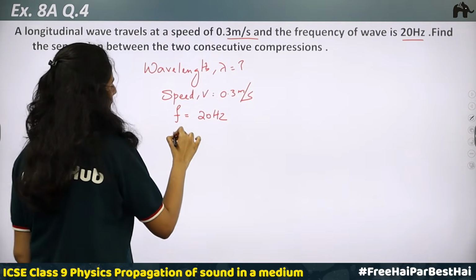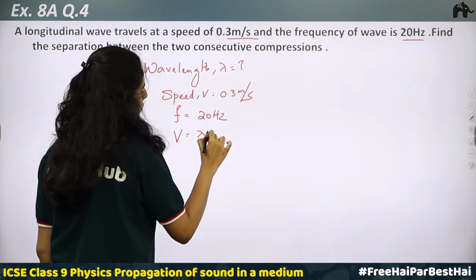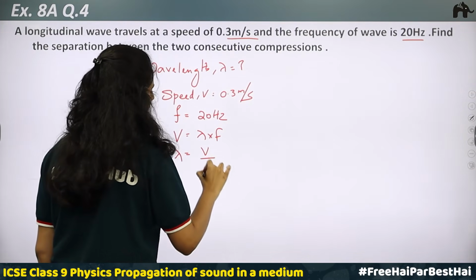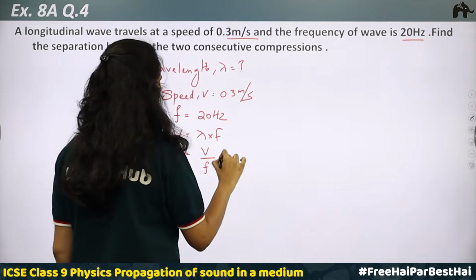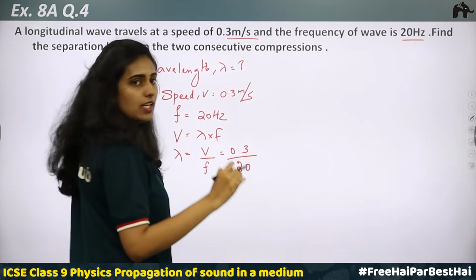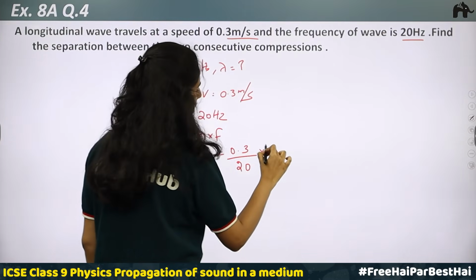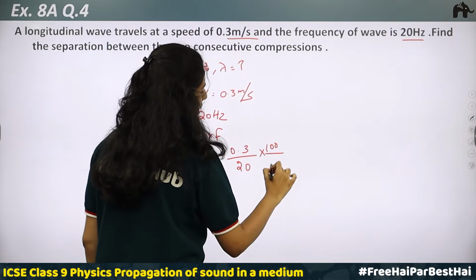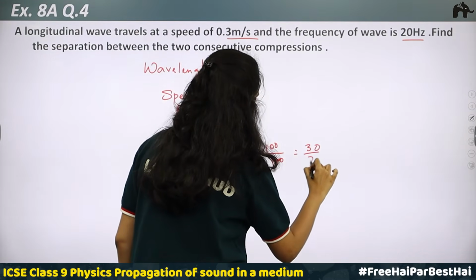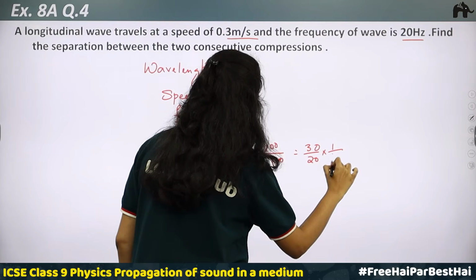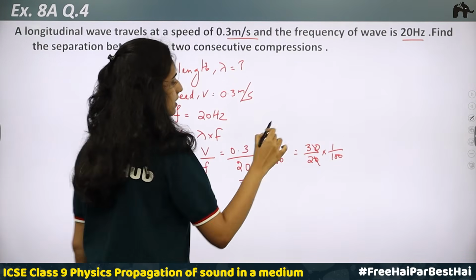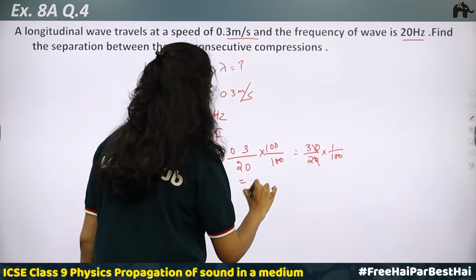What is the relation? We have speed is equal to frequency into wavelength, which means the wavelength will be equal to speed divided by frequency. Here the speed is 0.3 divided by frequency 20. So this can be written as, I am multiplying with 100 on the numerator and denominator, so this becomes 30 by 20 into 1 by 100, equal to, what is 30 by 20? 3 by 2. 3 by 2 is 1.5.